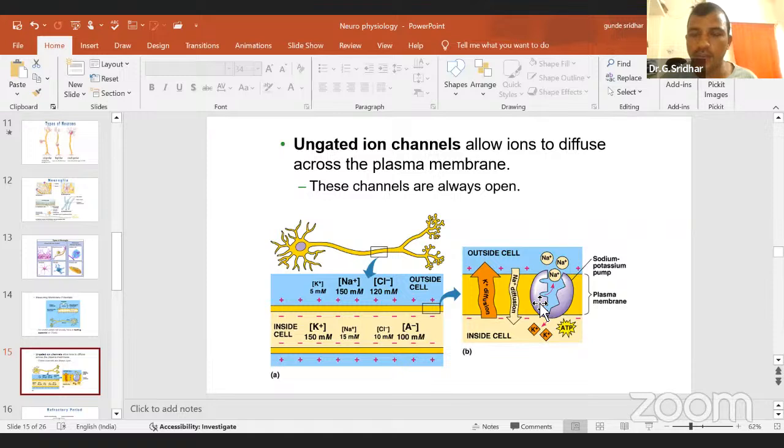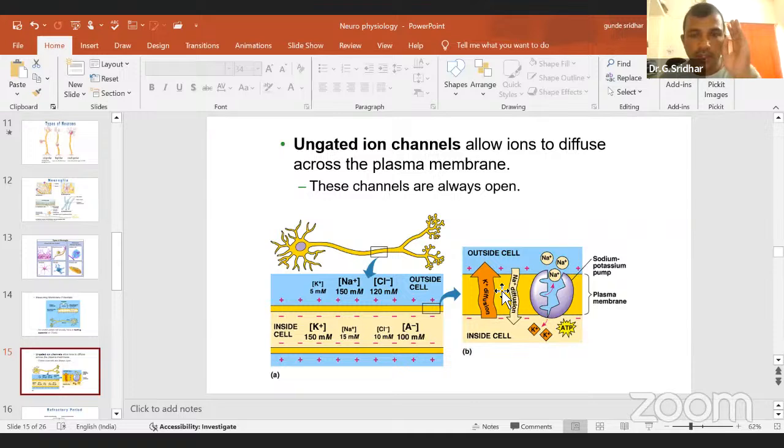This channel is called the sodium potassium pump. Don't forget that the first two channels will follow the electrochemical gradient. But the sodium potassium pump will not follow the electrochemical gradient. This is active transport, which takes energy. Generally potassium will be outflux and sodium will be influx. But here sodium will be outflux and potassium will be influx, and it will use ATP. But in the first two scenarios, it won't use energy. This is just the electrochemical gradient.